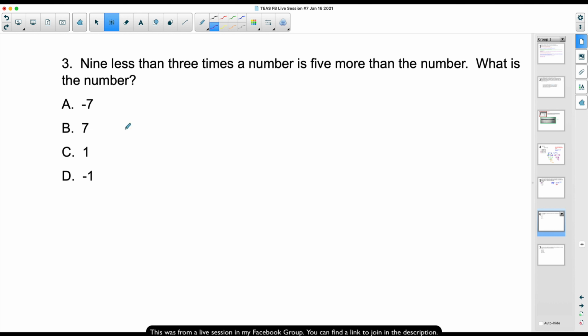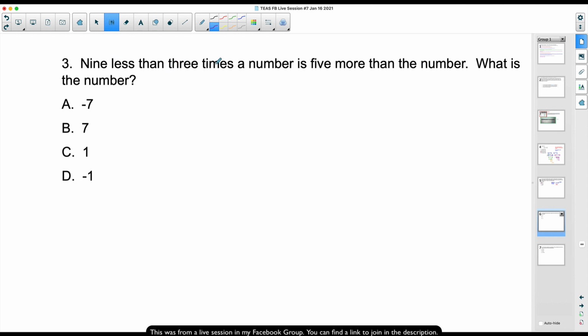It says 9 less than 3 times a number is 5 more than the number. Well, what is the number? Now, you can do some guessing and checking, but I'm going to show you the translating way, because there's a good chance the TEAS might just give you this sentence and say translate it. They might not ask you to solve it, but we're going to do both here.